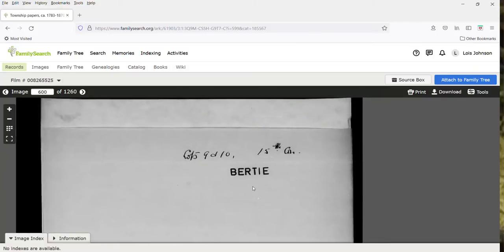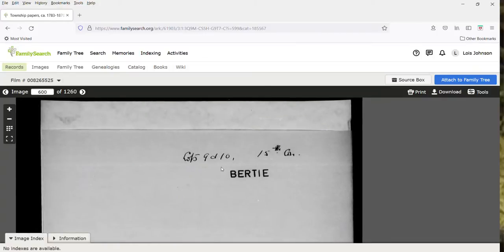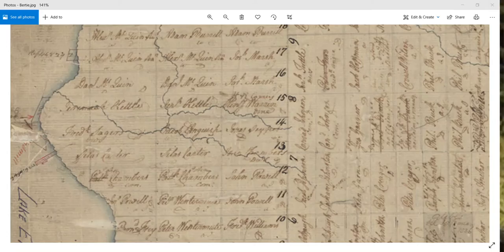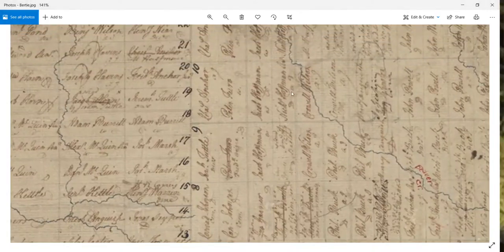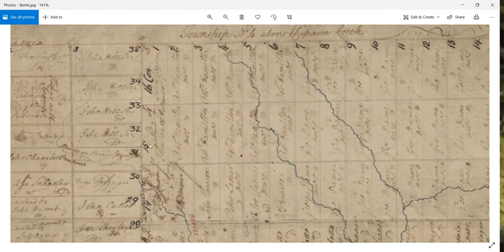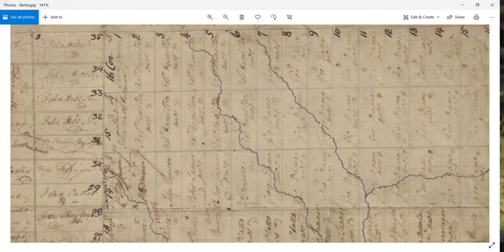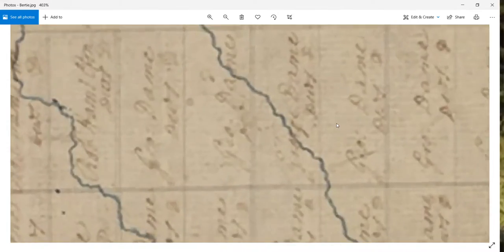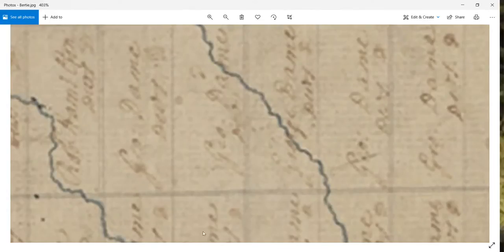And here I have lots 9 and 10 in the 15th concession. Before, I was down here looking at these two lots. This time I'm looking for concession 15, lots 9 and 10. So I'm going to come up here, and these are the concessions down the side. I'm looking for concession 16, lots 9 and 10. So I've got lots 9 and 10 here, and it says Dame. I can read that on there.